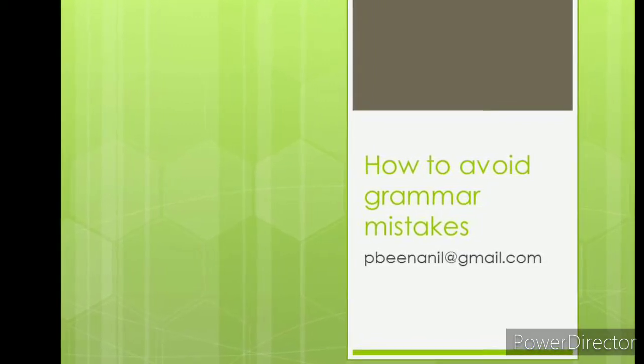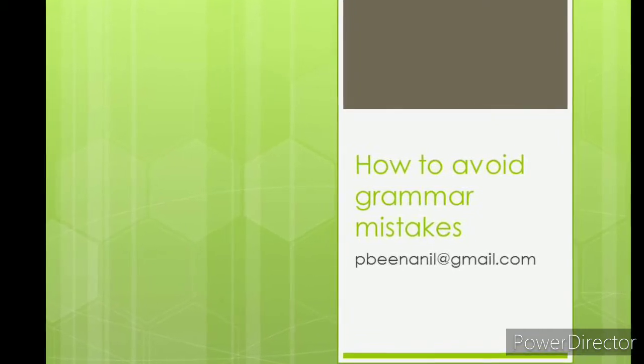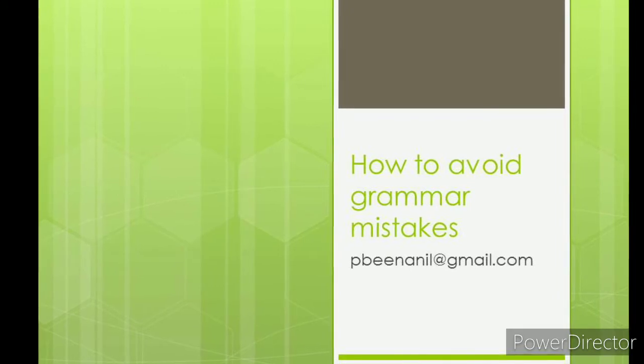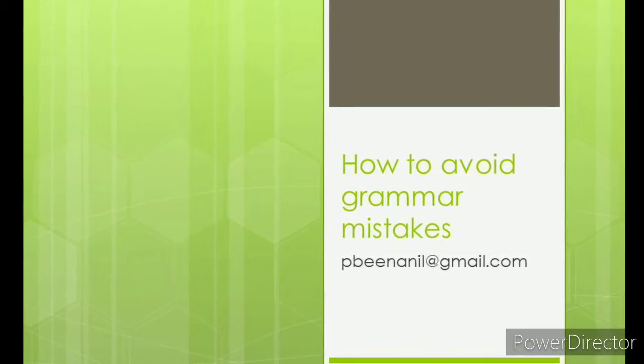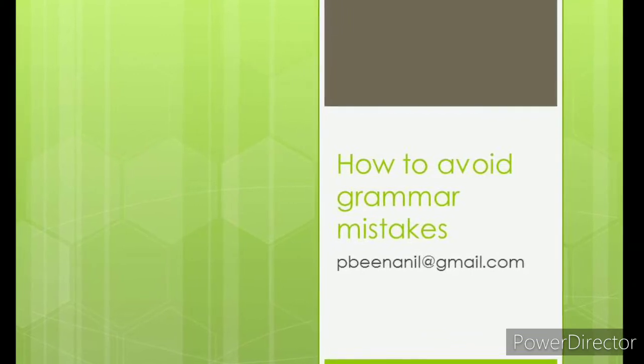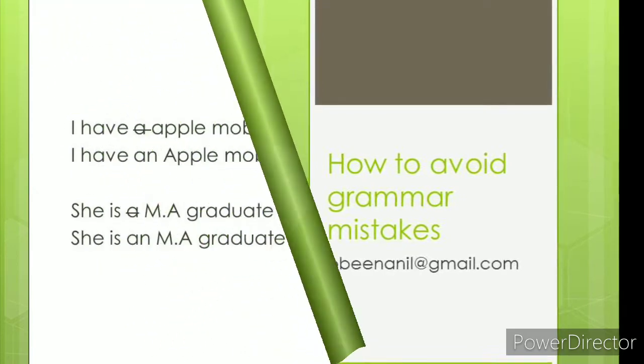Before we get into this, let us see some of the nouns: countable nouns, uncountable nouns, proper nouns, common nouns. Countable nouns can be counted as singular and plural. Uncountable nouns can be counted as only singular. Proper nouns are like Sudha, Chennai, Madurai. Common nouns are like school, girl, mobile.